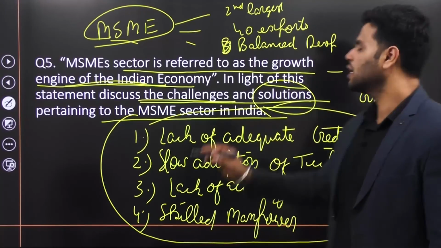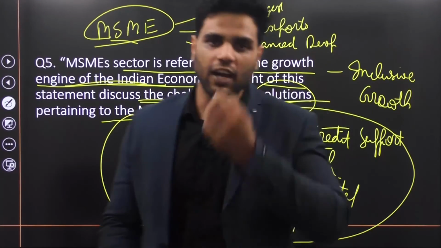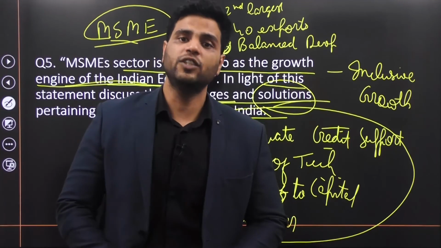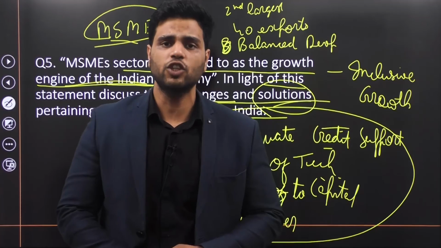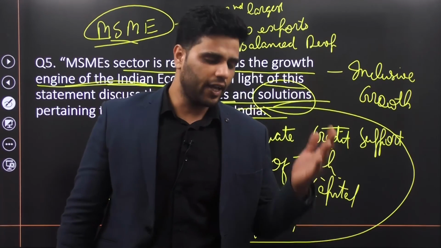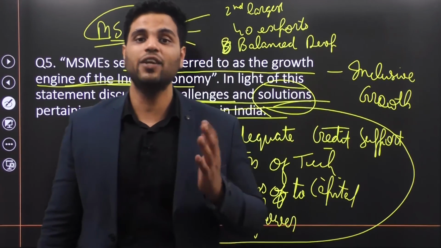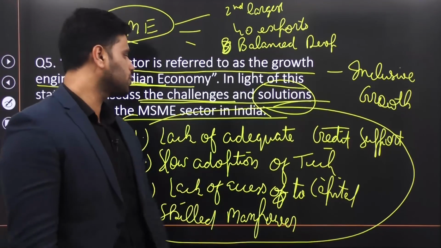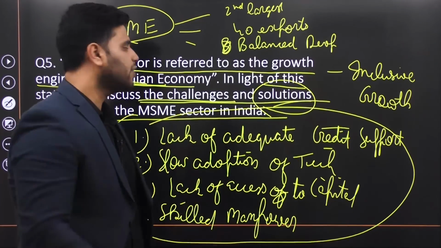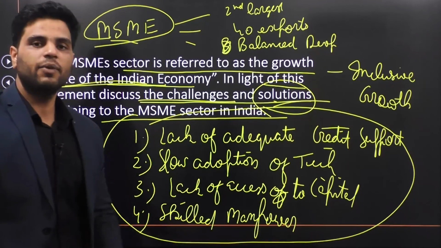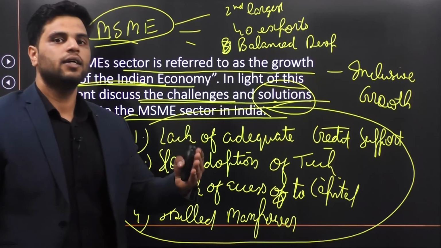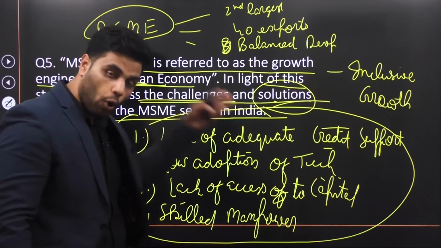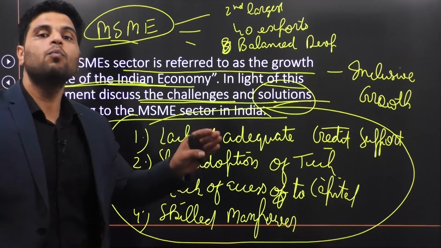Now, what can be the solutions? In the solutions part, you will mention certain government schemes. For example, ASPIRE, SFURTI, Prime Minister Employment Generation Programme, NRLM, National Rural Livelihoods Mission, and various other government support, various other things that the government has already done. And then, after mentioning certain schemes that the government has taken to support the MSME sector, you'll write what more the government can do.